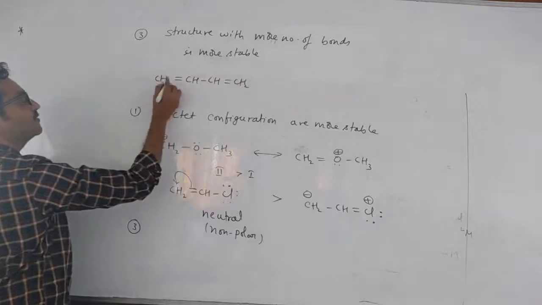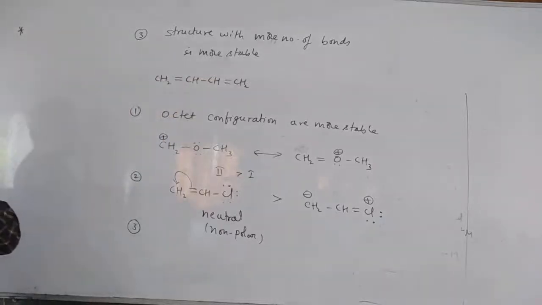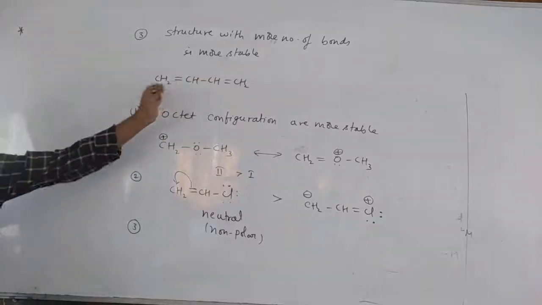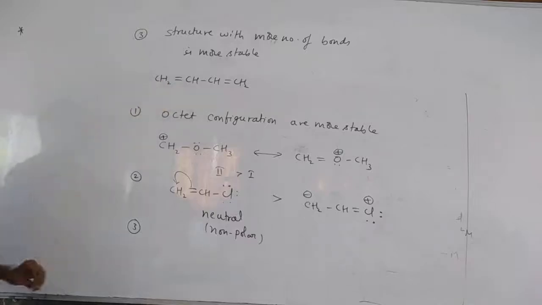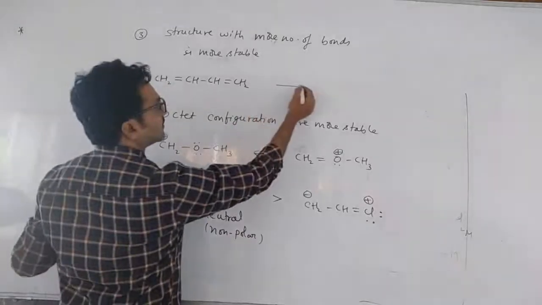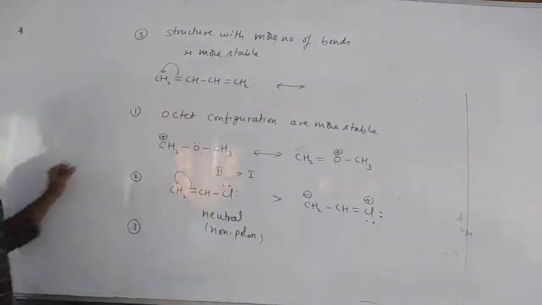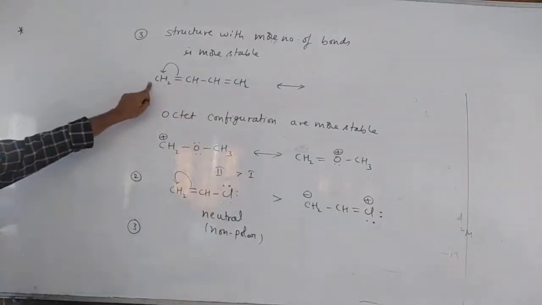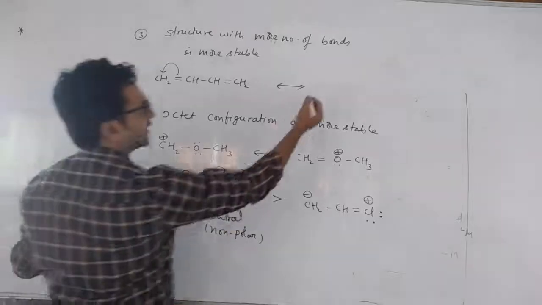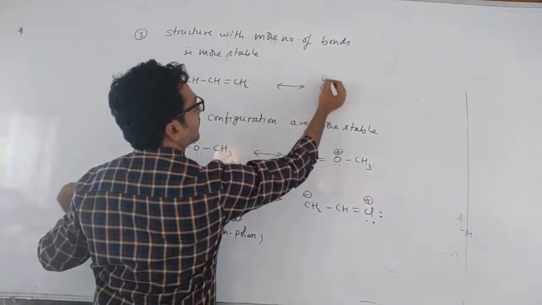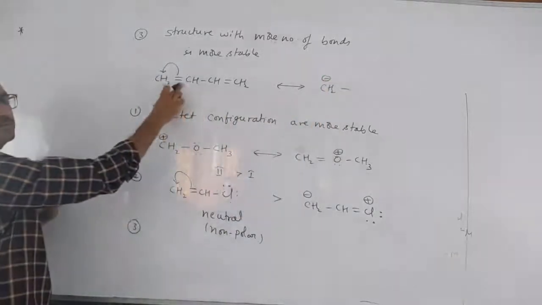So what is this? A conjugated diene, right? 2 double bonds are there. So what is the resonating form of this? This bond will migrate like this. So the head will get what charge? Negative charge, right? And it will become a single bond.